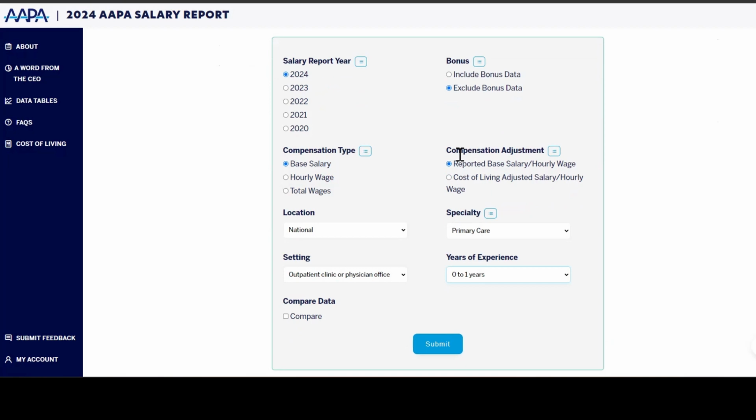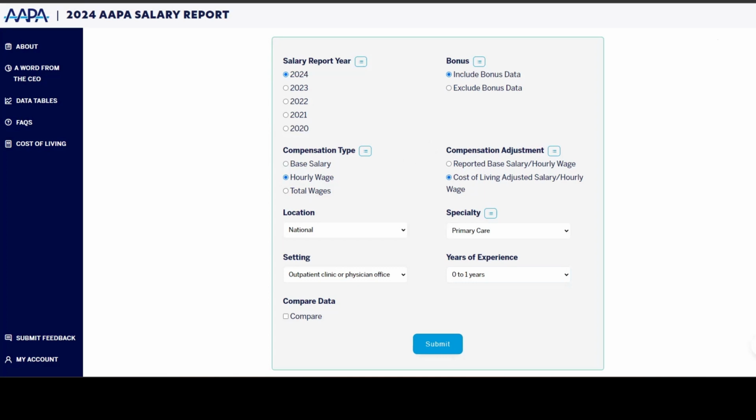If you would like to compare the cost of living between a couple of areas, the easiest way to do that would be to apply the cost of living compensation adjustment. However, keep in mind, you can only use this option on base salary or hourly wage. You can also select bonus if you would like to include data about bonuses that PAs earned over the data year.